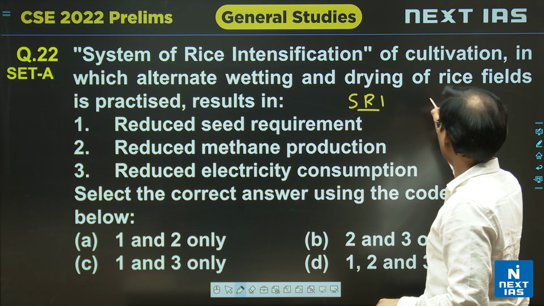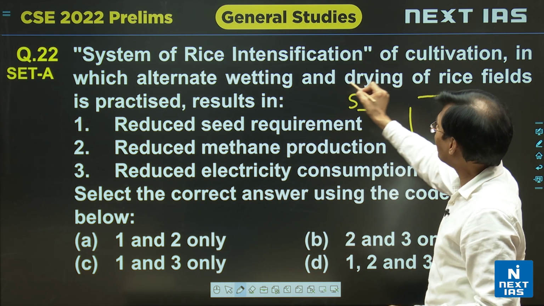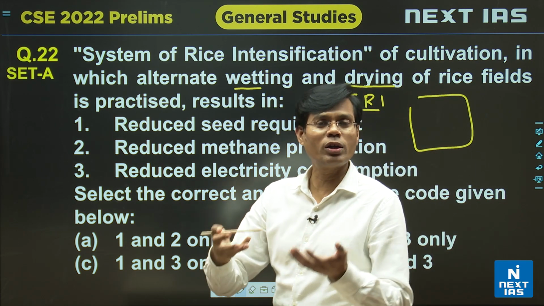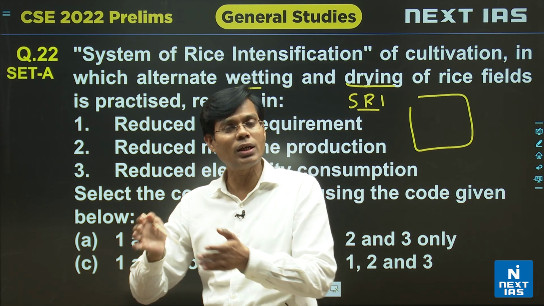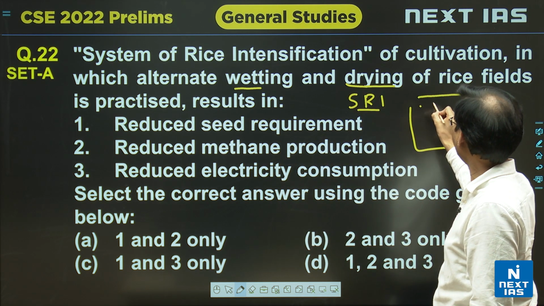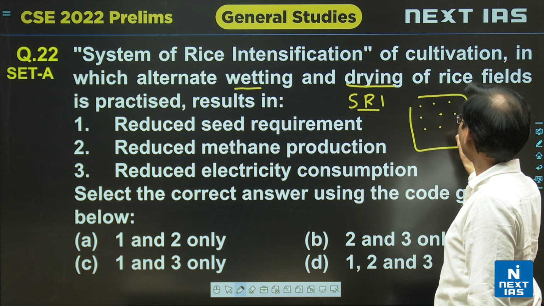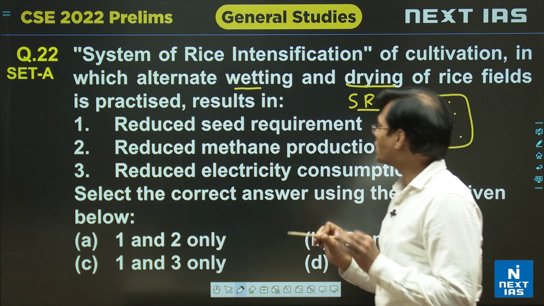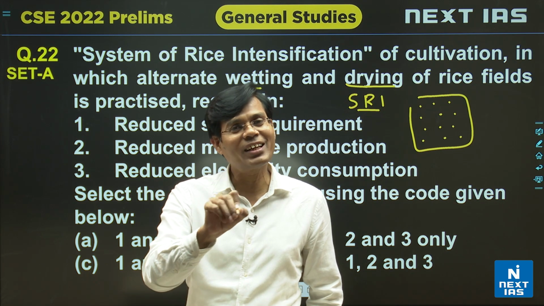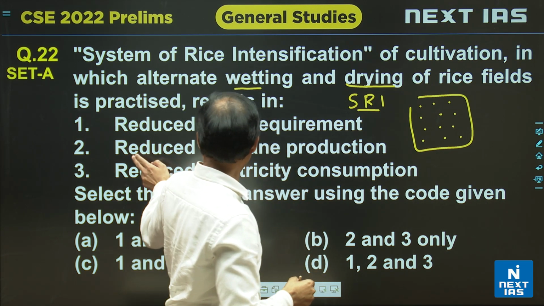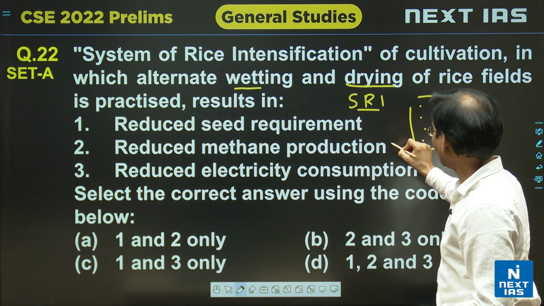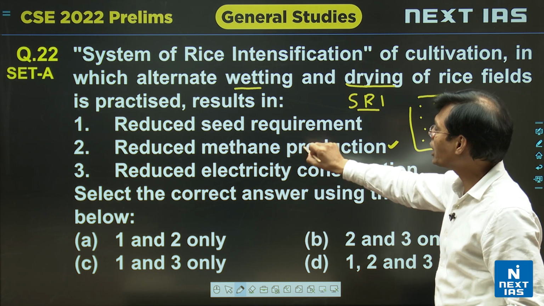In this field, as the question itself says, wetting and drying. We know rice requires more water, a water intensive crop in most cultivation like transplantation, with water logging conditions, but यहाँ पे minimum पानी के अंदर ये हल्का सा wet रहे. So this question is itself telling us about minimum water usage, and that is helping in reduced methane production, unlike the transplantation method. So the second is correct, reduced methane production.